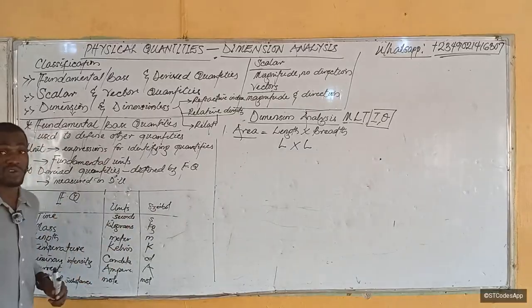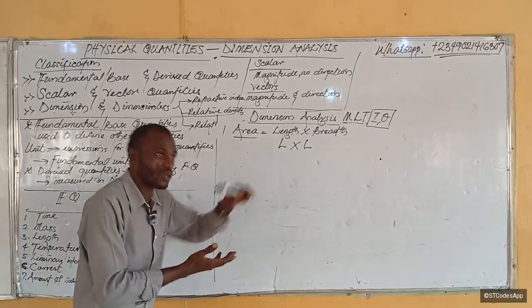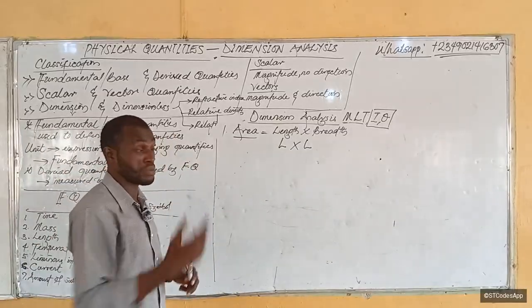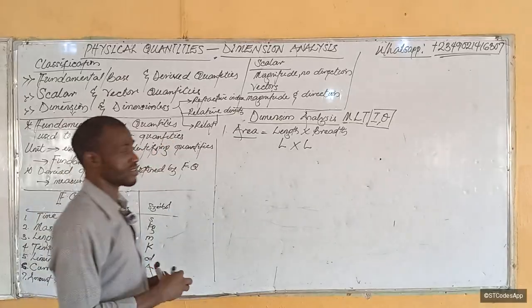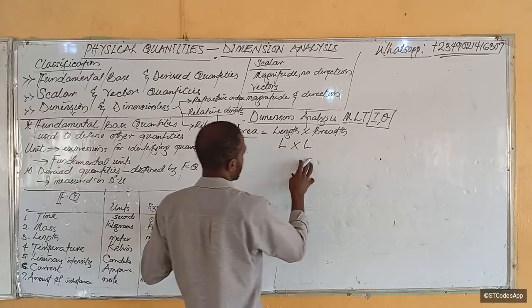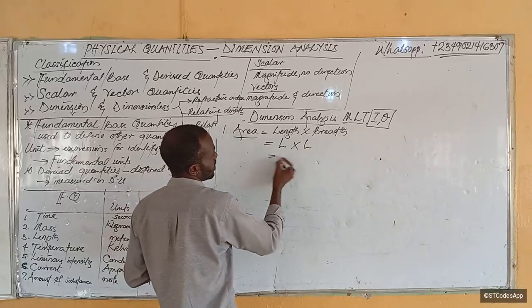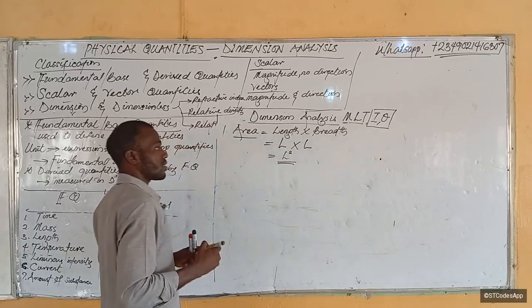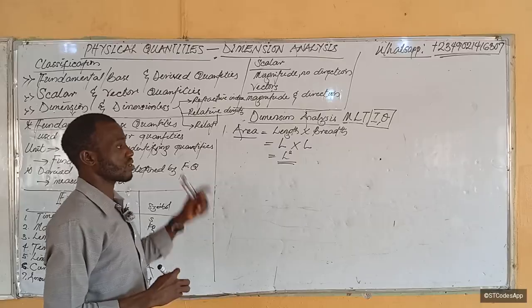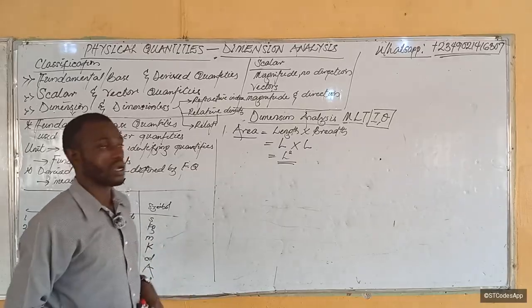Breadth is still length. Length just talks about how far something is, so breadth is also how far. But because it is a shorter how far, that's why we use the name breadth for it, so that you are able to differentiate between length and breadth, the two sides of the rectangle. So now, what do we have here? Length times length, length squared. And this is the analysis of the quantity area.